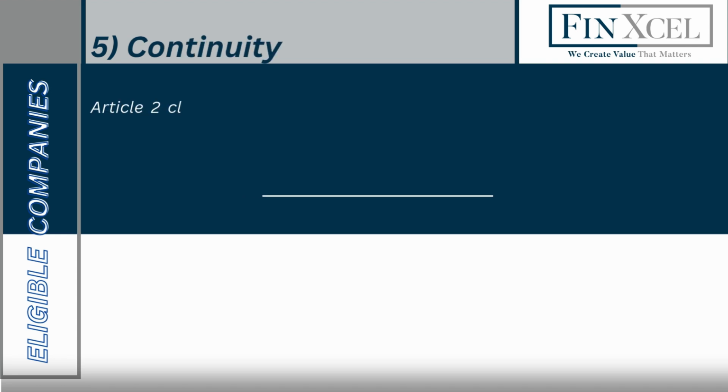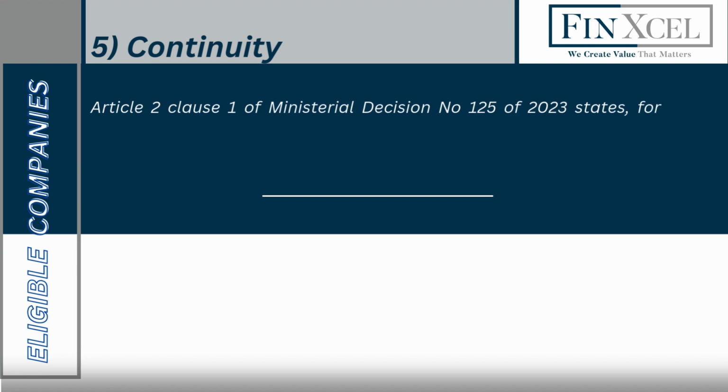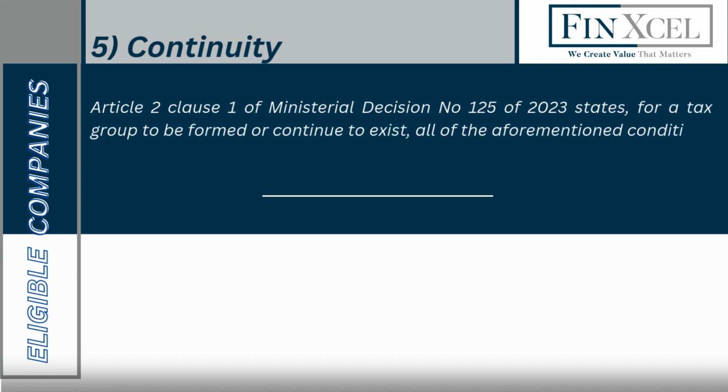Continuity. Article 2 Clause 1 of Ministerial Decision No. 125 of 2023 states, for a tax group to be formed or continue to exist, all of the aforementioned conditions must be met continuously throughout each relevant tax period.